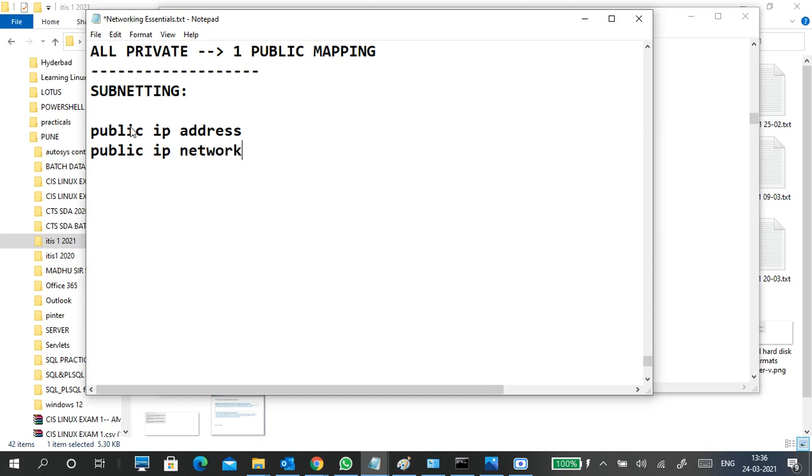For example, you have 50 PCs in your network, but you cannot buy just 50 IP addresses. You have to buy 256 IP addresses compulsorily, in a single network minimum. It belongs to class C, right? We cannot do it that way. So what do we have to do? We have to divide.